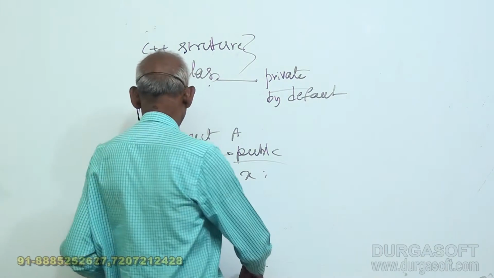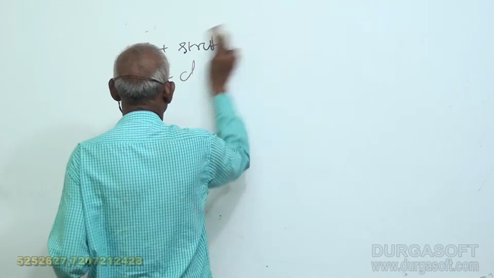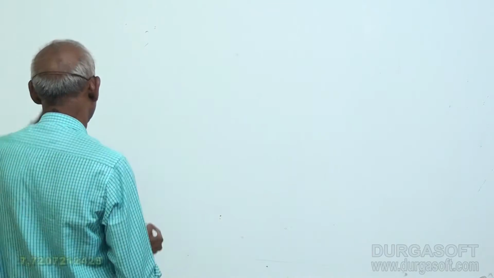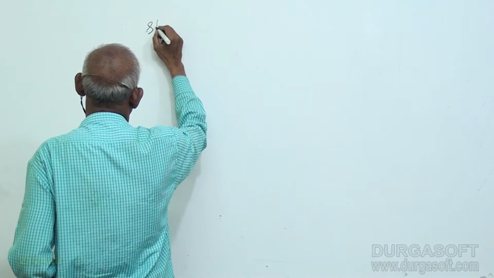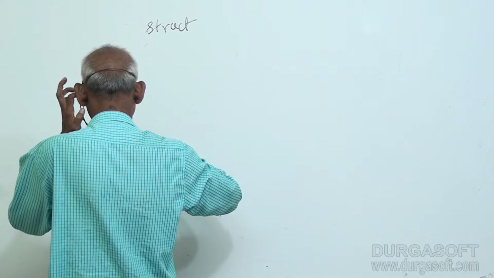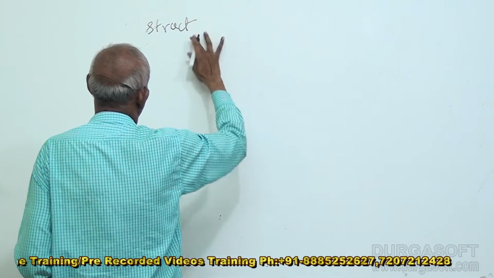Let us do it with examples. Now let us take a simple C++ structure. Struct person.